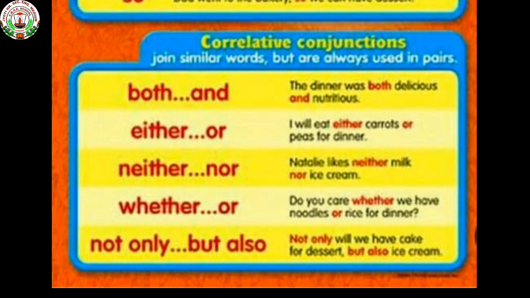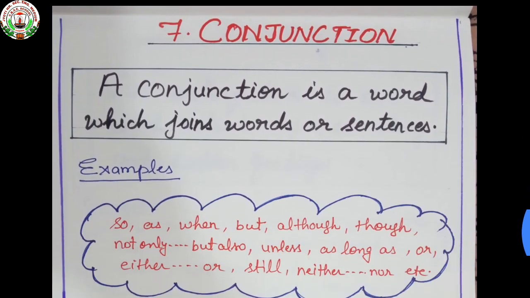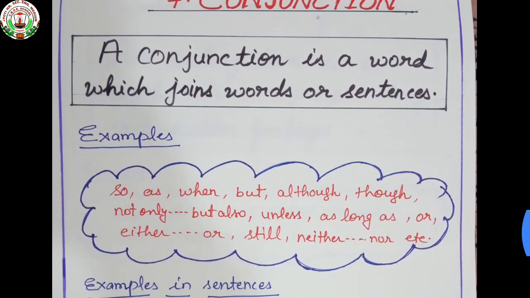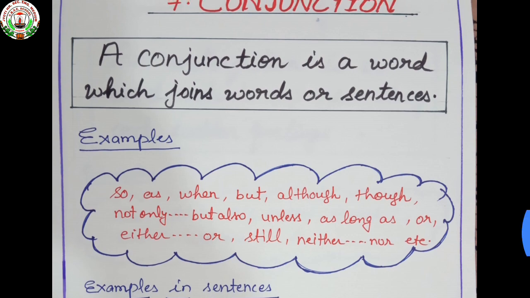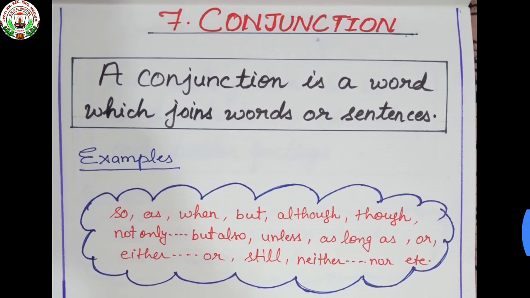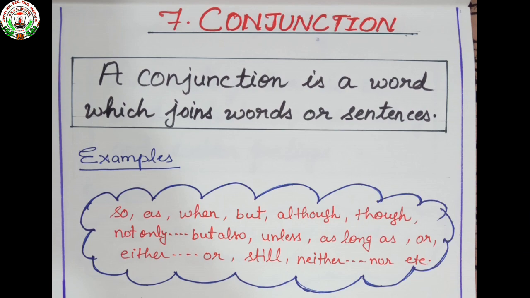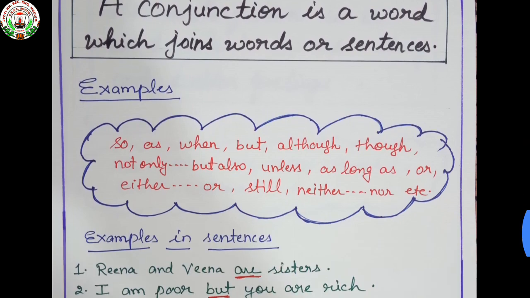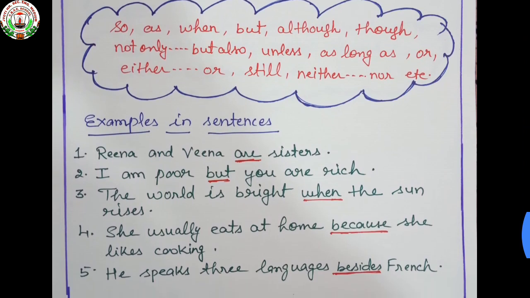So conjunctions are joining words and they join two or more words, group of words or sentences. So now we understand a conjunction is a word which joins words or sentences. For example, so, as, when, but, although, though, not only, but also, unless, as long as, or, either or, still, neither nor, etc.